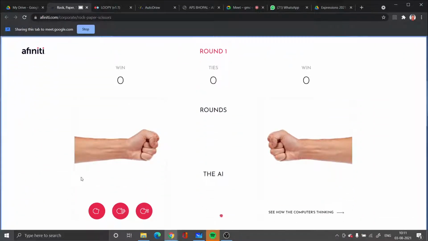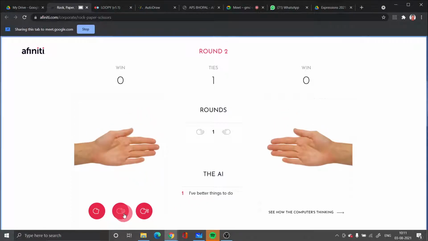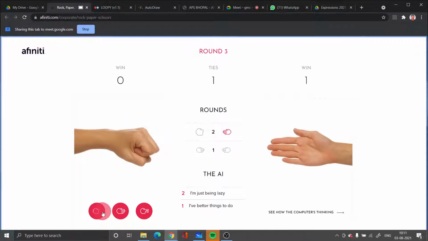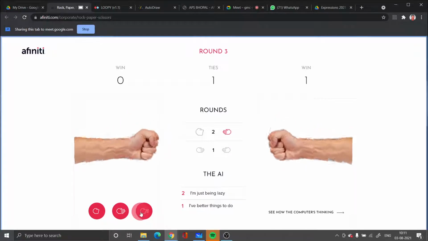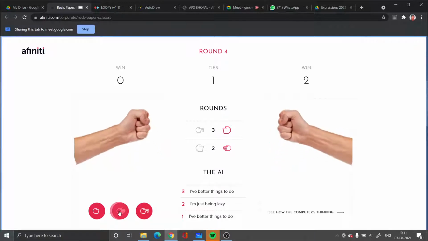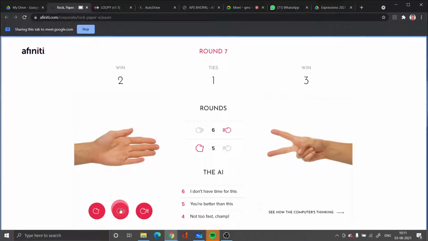In the beginning, the computer tries to understand our moves. So I'll just start. It has understood in the beginning. Did you set any level, medium?